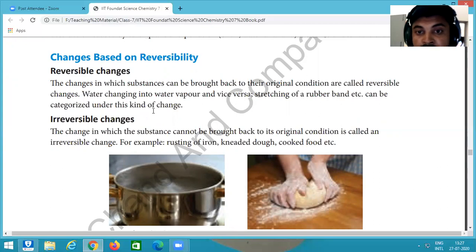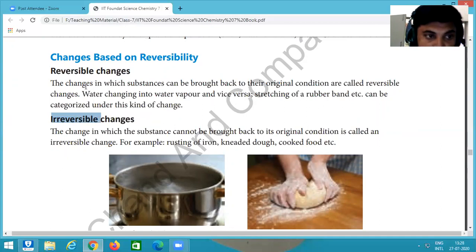And when we take this ice and put it into an open area or any high temperature, it takes its own state again. It means ice again converts into water, liquid. So these are reversible changes. On the basis of reversibility, some changes are reversible, some changes are irreversible.